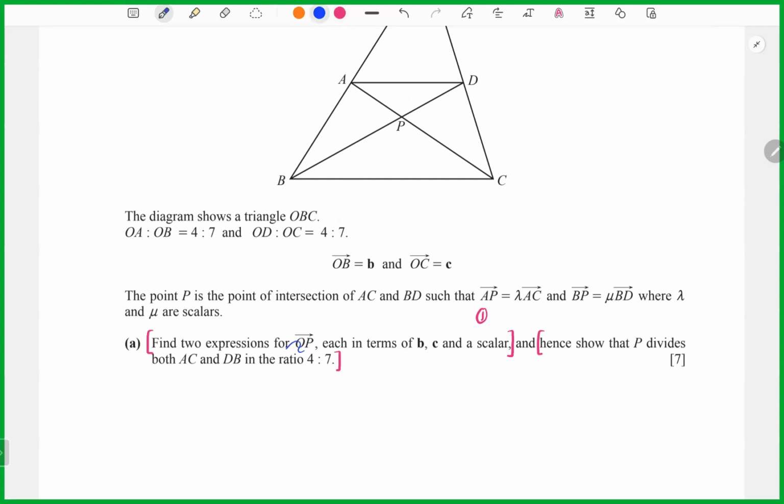So now we need to find OP first. We take AP equals lambda AC.